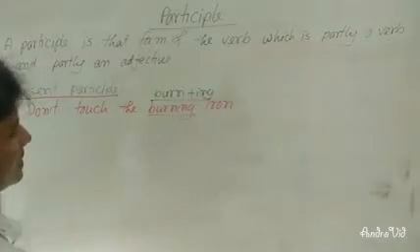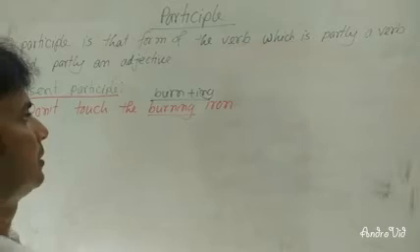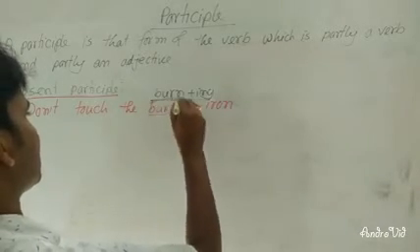And it is working as a verb and adjective. So in 'don't touch the burning iron', it is present participle.